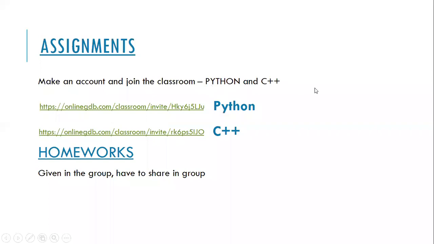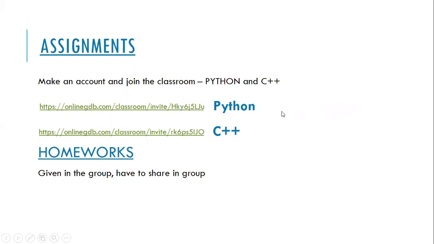Because Sarah, you are new to us, I wanted to tell you that we are dealing with Python and C++ together in these classes, and you are free to learn any of the programming languages in these two. You can also follow Python and C++ together. These are the online classroom links that we have created on the Online GDB website.